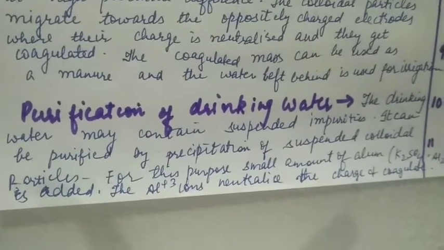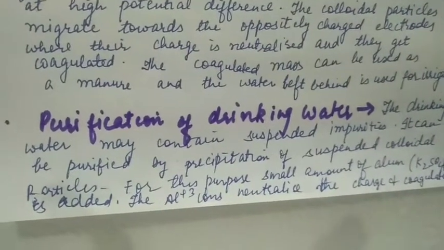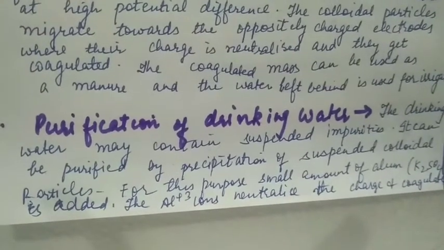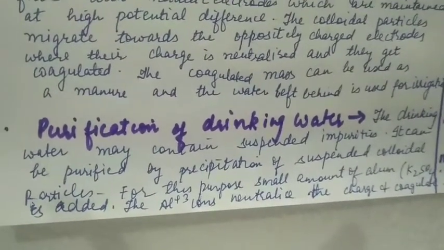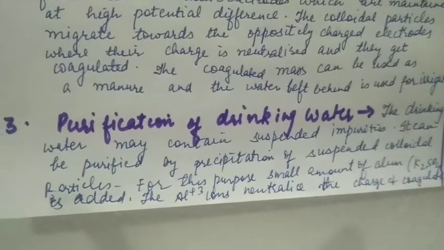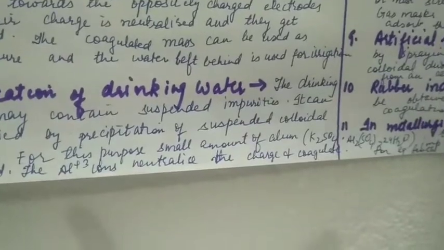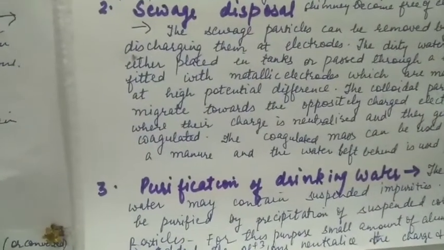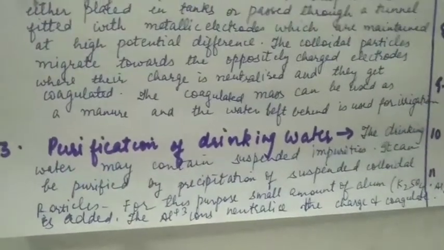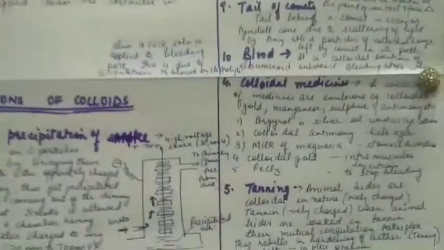Purification of drinking water. Drinking water may contain impurities which can be removed by precipitation by using alum, potassium aluminium sulfate, 24 water. Aluminium ions will neutralize the charge of the colloidal particles and the impurities will settle down and can be filtered.